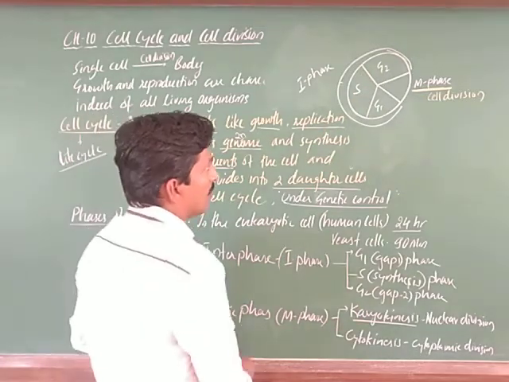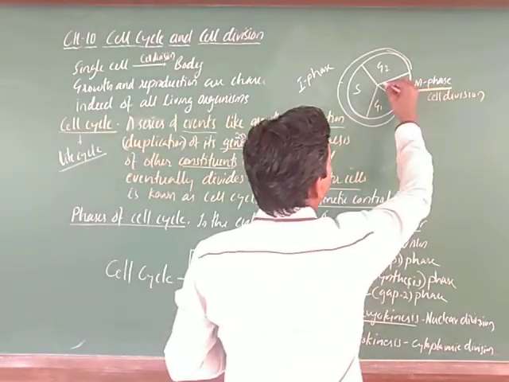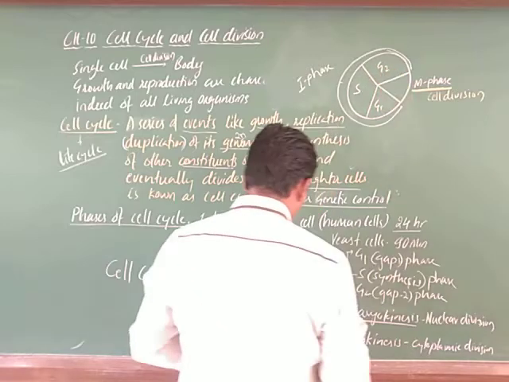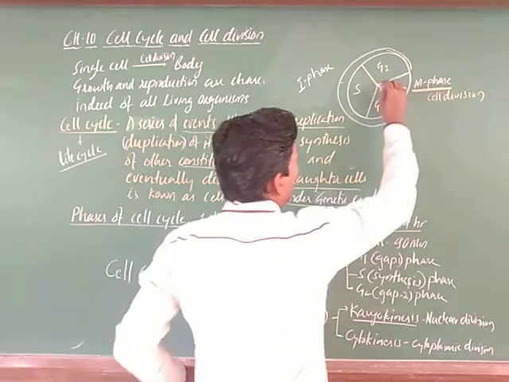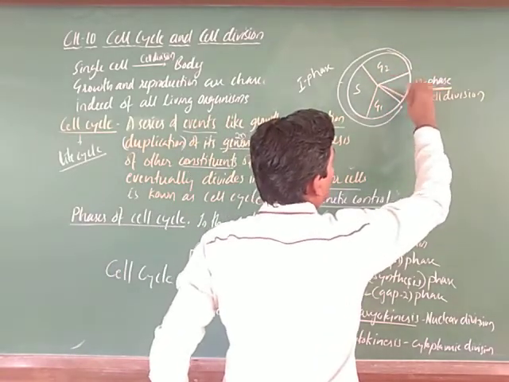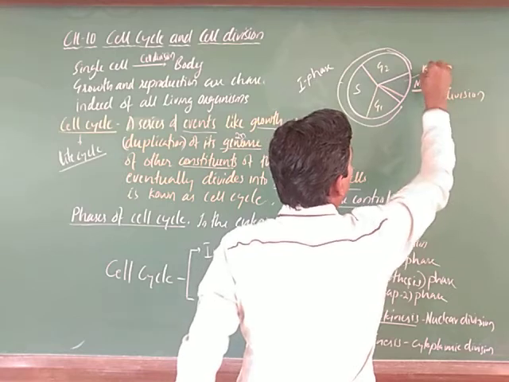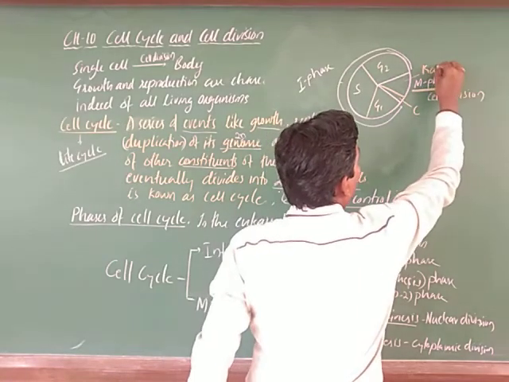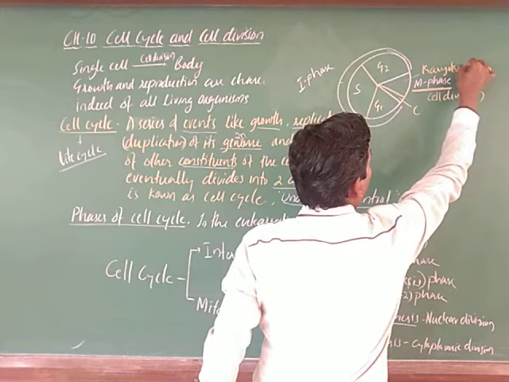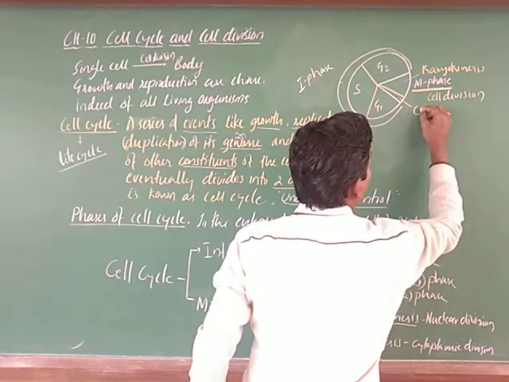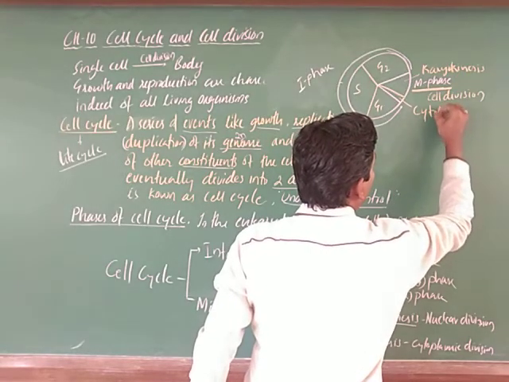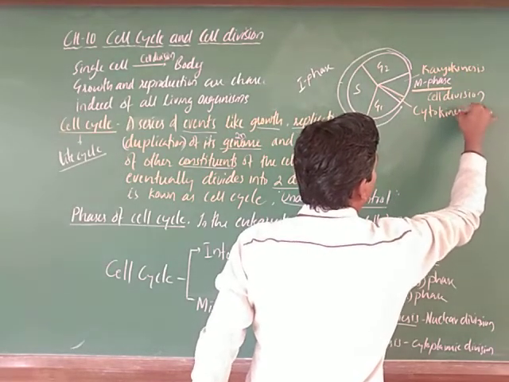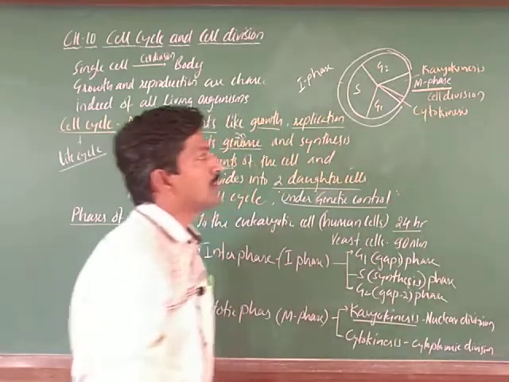In this M phase again we can divide it into karyokinesis and cytokinesis, division of cytoplasm.